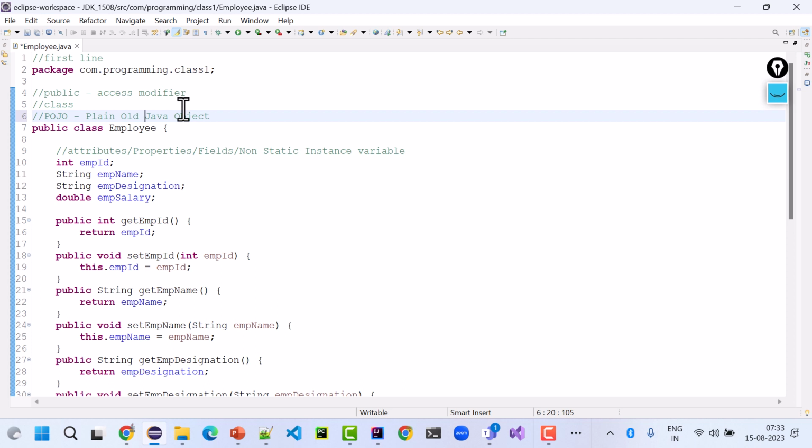So this is module 1. After that, in module 2 control flow statements are there.